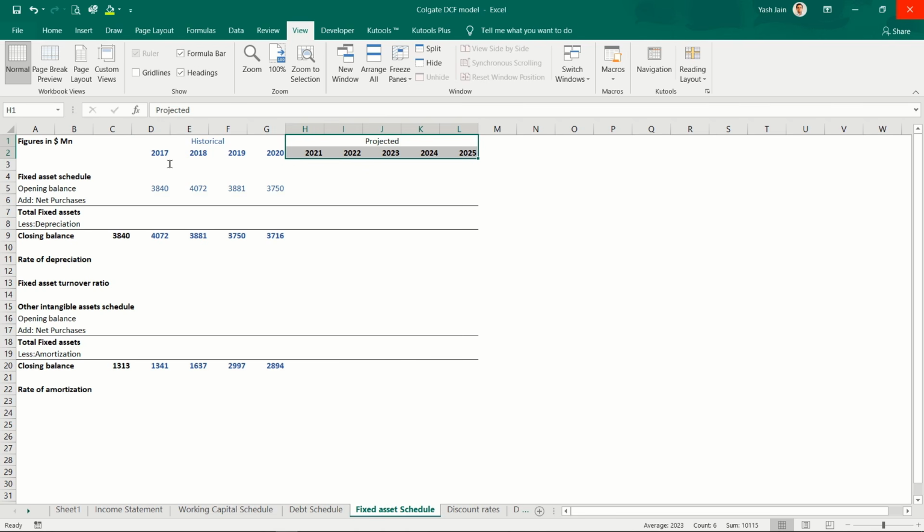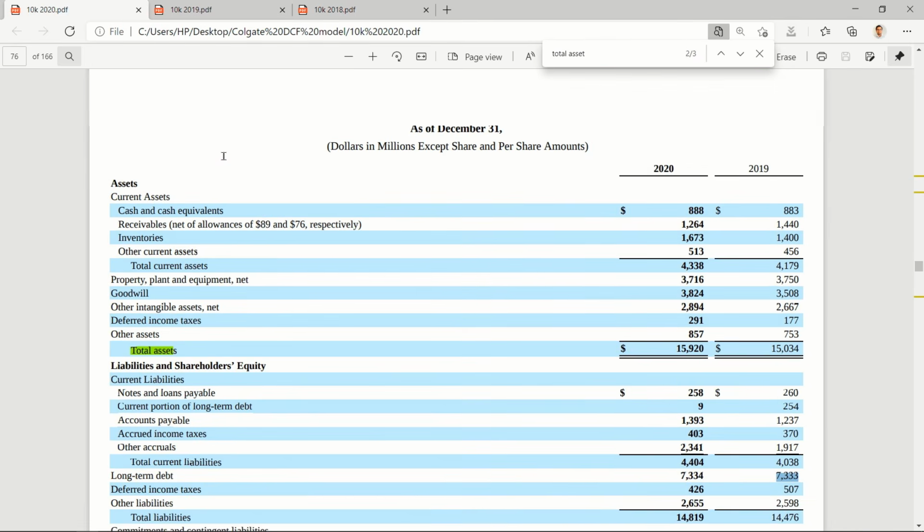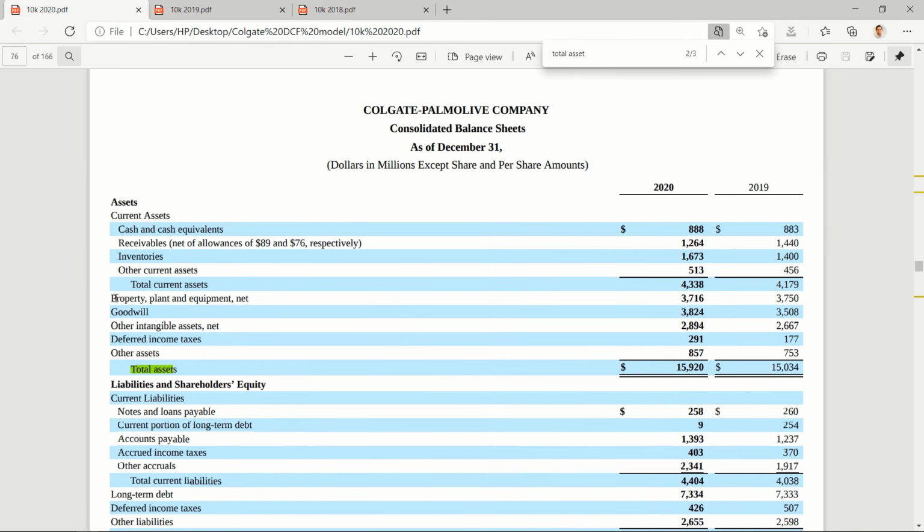You have to do the same thing for the fixed assets schedule. In this you will have the fixed assets closing balance from the balance sheet. Just go here: property, plant and equipment closing balance 3716, and other intangible assets closing balance 2894.